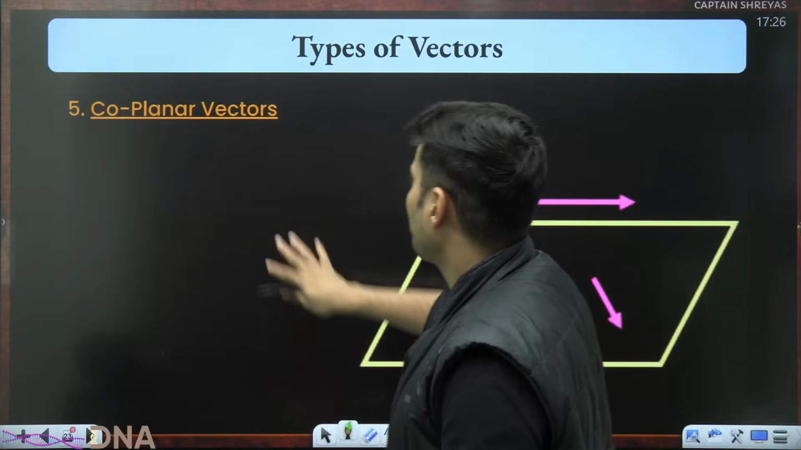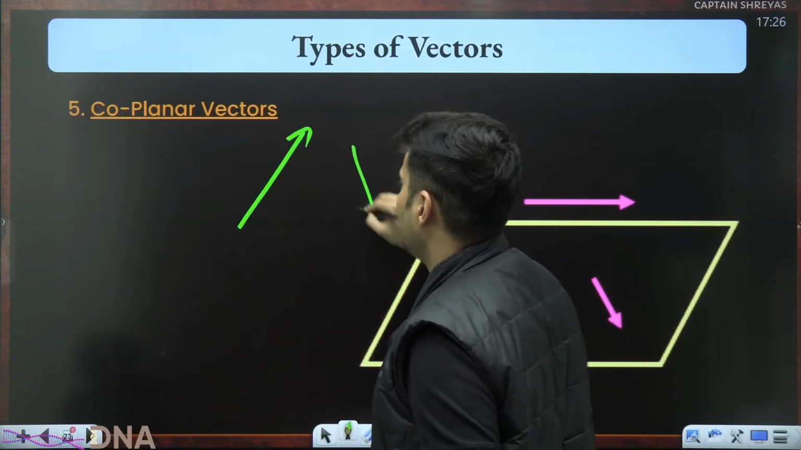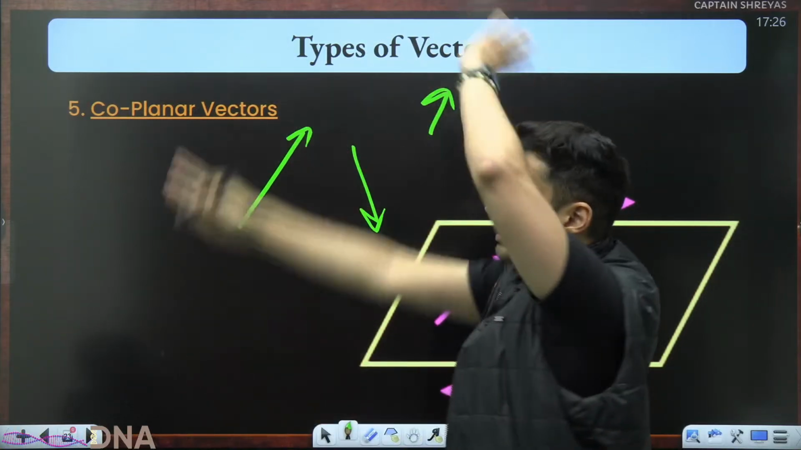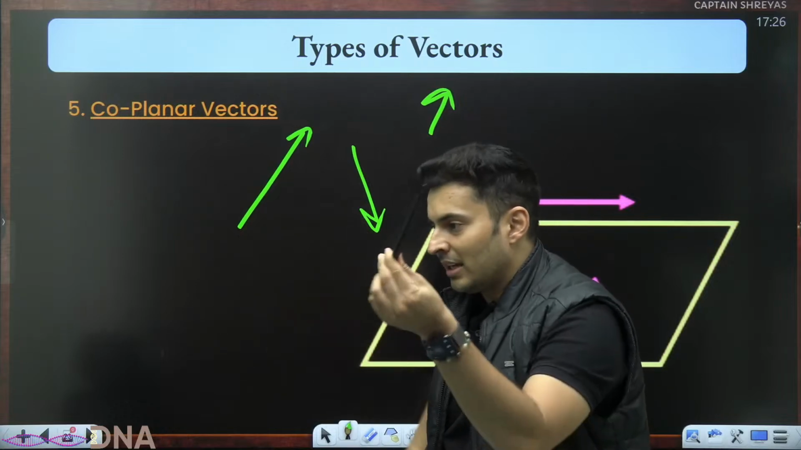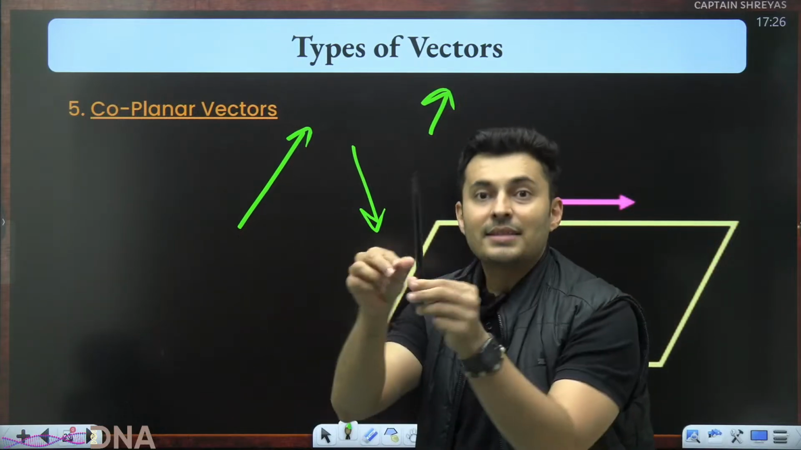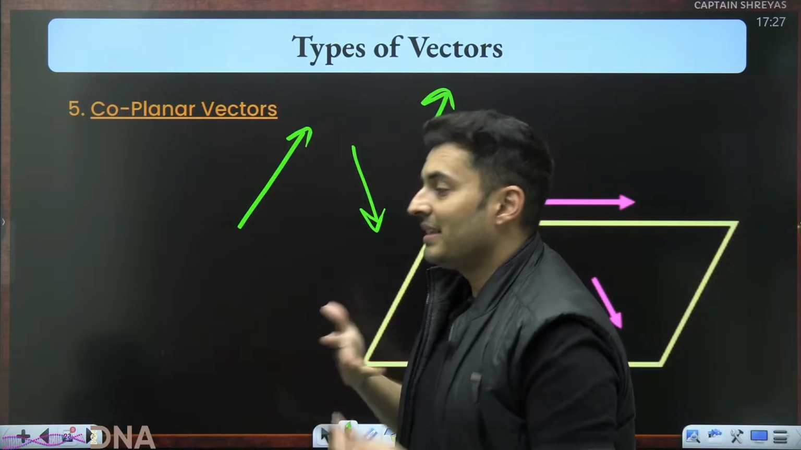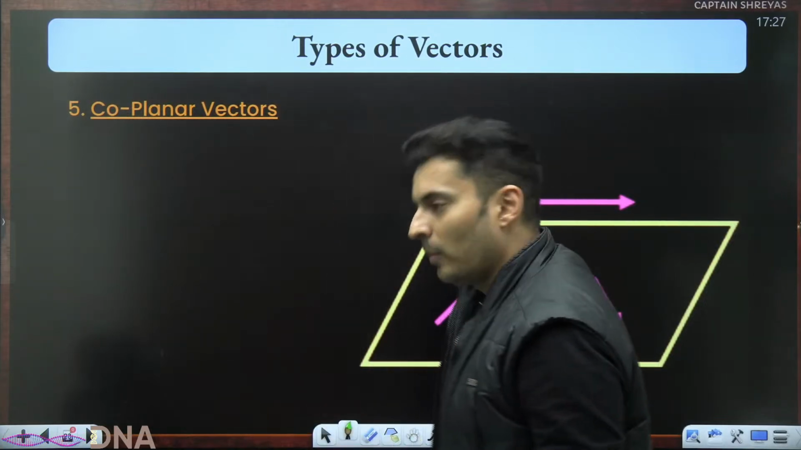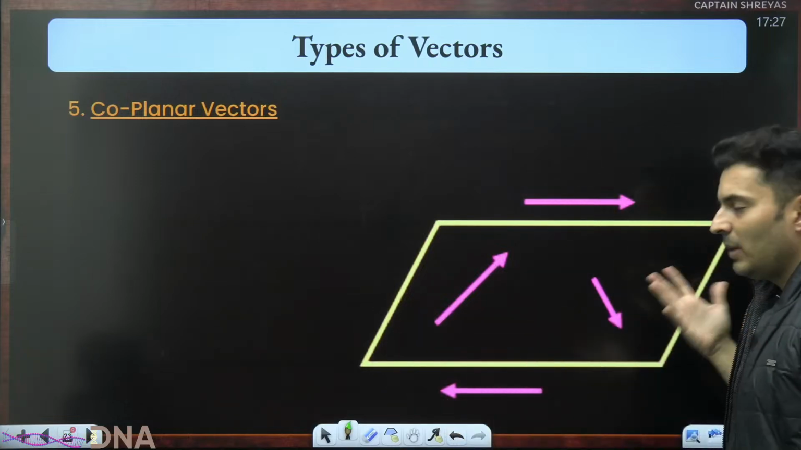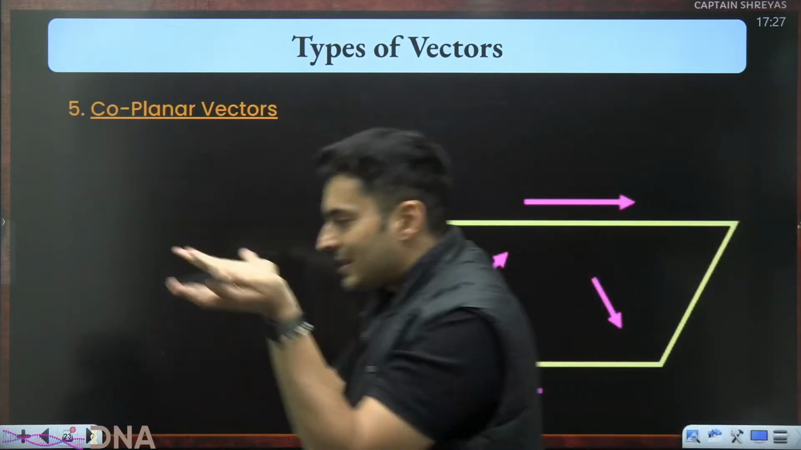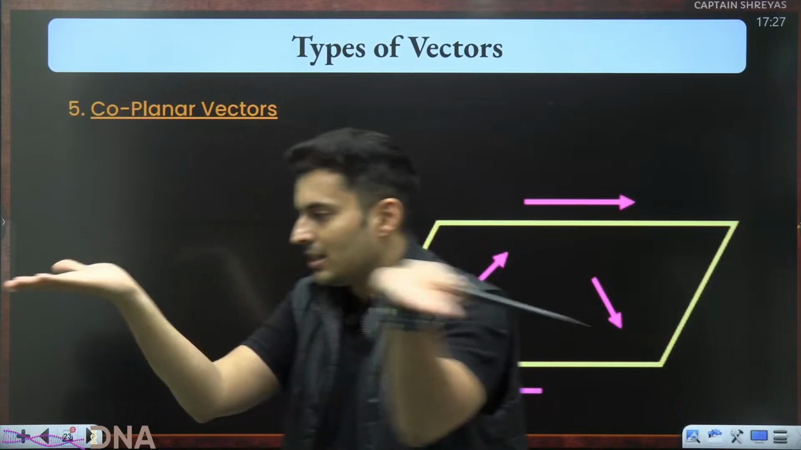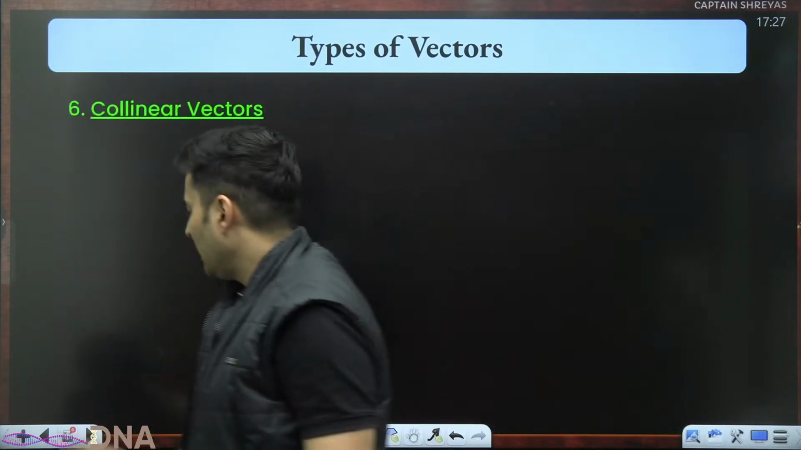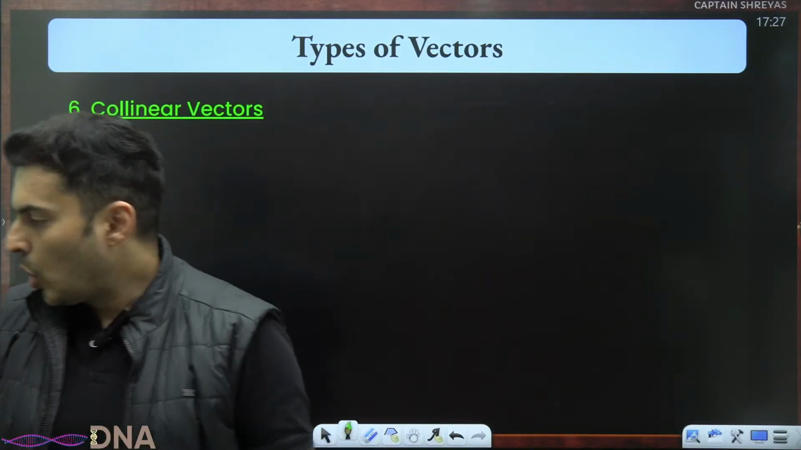Coplanar means same plane. For example, if I draw anything on this board, it is in the plane of the board. But if I hold this pen out of the plane of the board, it is non-coplanar. Anything in the same plane is coplanar; anything outside that plane is non-coplanar. You have to visualize that in 3D. As simple as that.